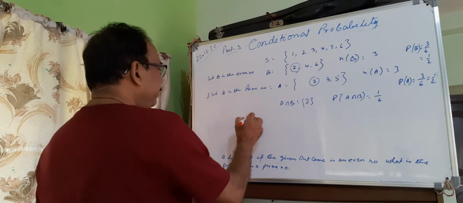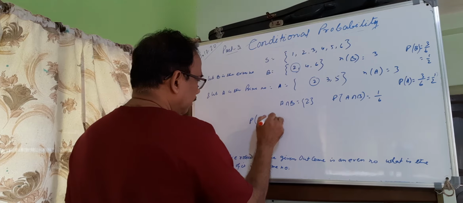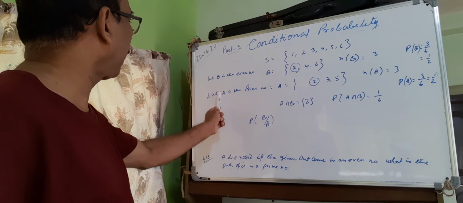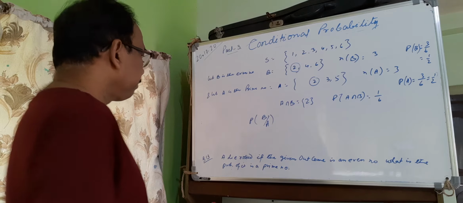We have to find P(A|B), because we have to find the probability that the number is prime, given it is even.